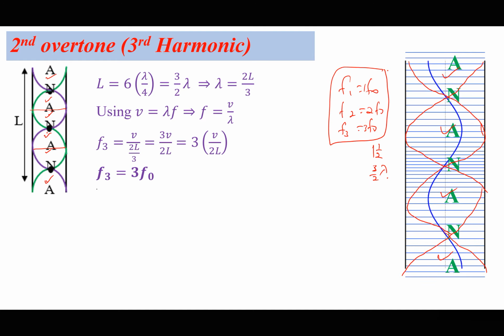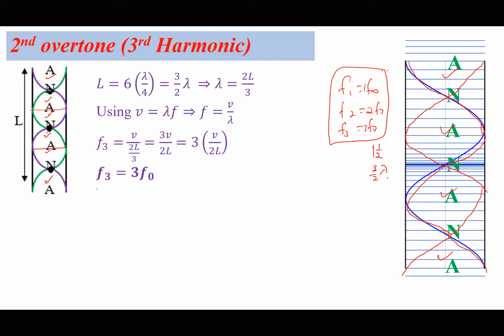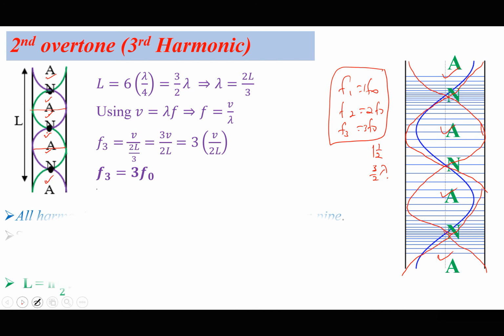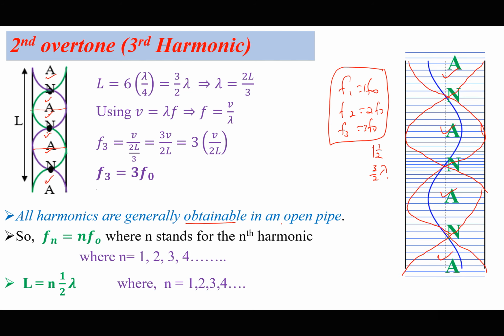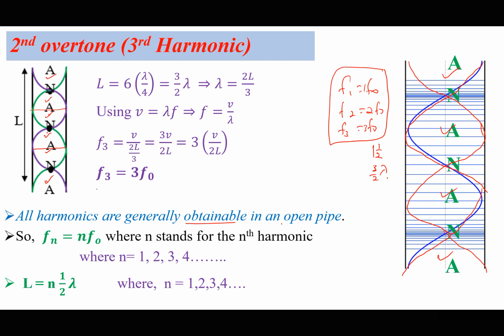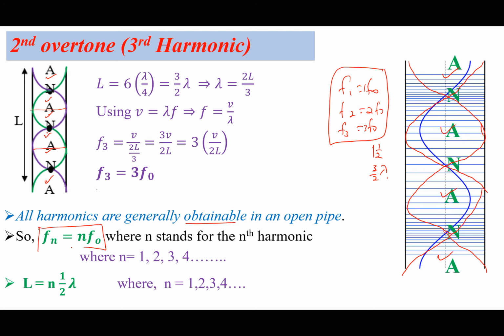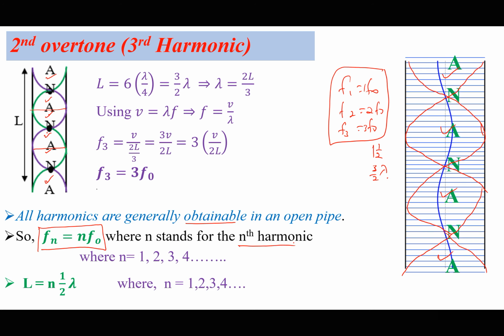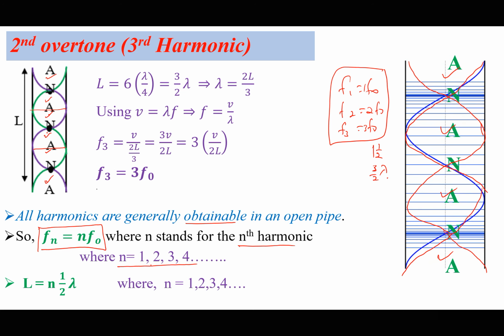It's as if it is giving us the same equation as that for the string, without any specific condition. So all harmonics are generally obtainable in an open pipe, just like on the string that we saw earlier on. So we can use the equation Fn equals n F naught, where n stands for the nth harmonic, and n can be any number starting from 1, 2, 3, 4, and so on.